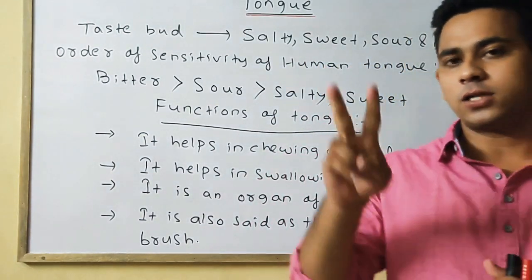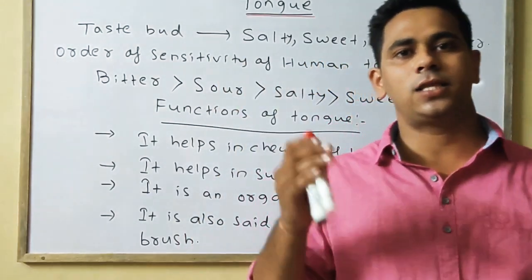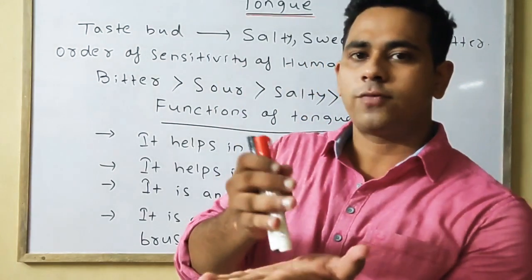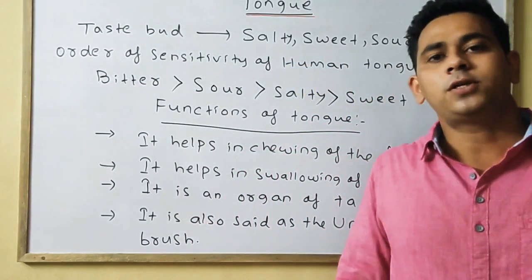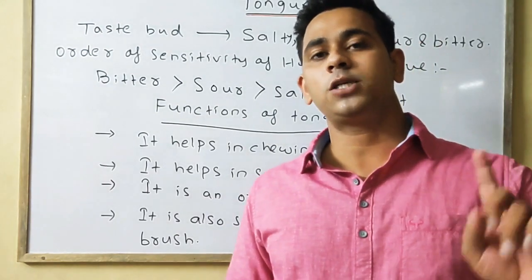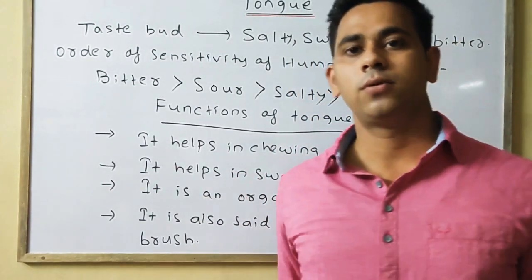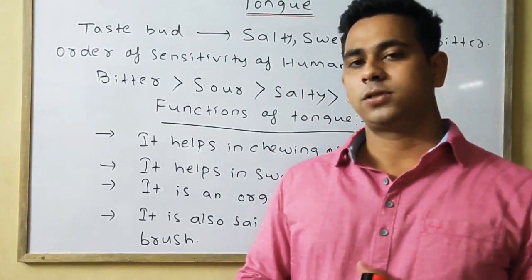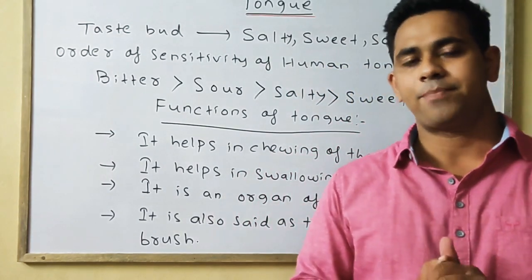Second point, it consists of two portions. One is the freely movable apex and the fixed base. The base is fixed on the floor of the mouth by means of the frenulum of the tongue. The upper surface of the tongue consists of numerous projections called papillae, bearing various taste buds. The papillae are divided into three types: fungiform papillae, filiform papillae, and the circumvallate papillae.